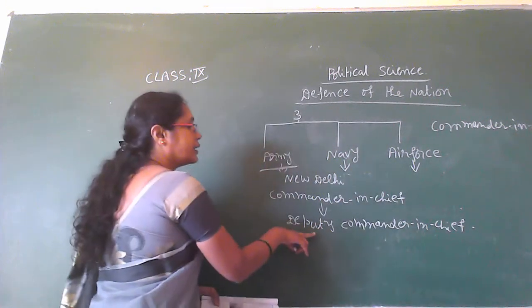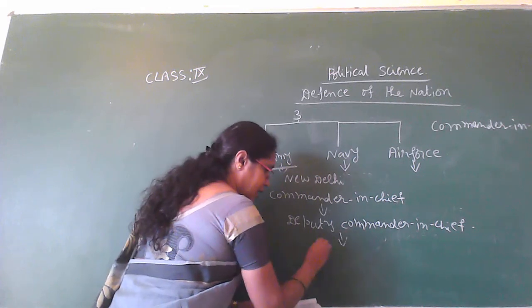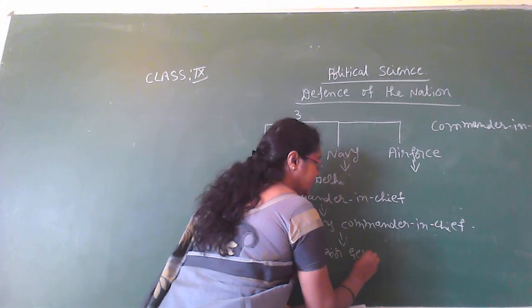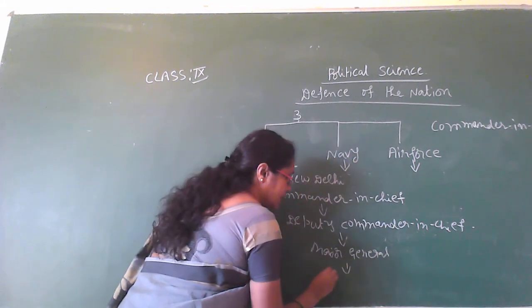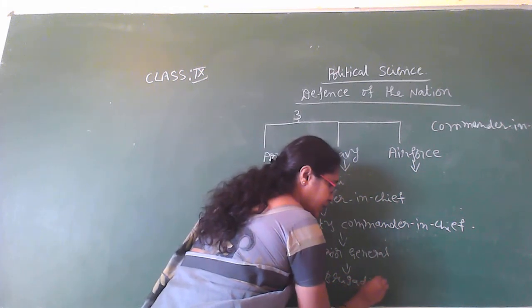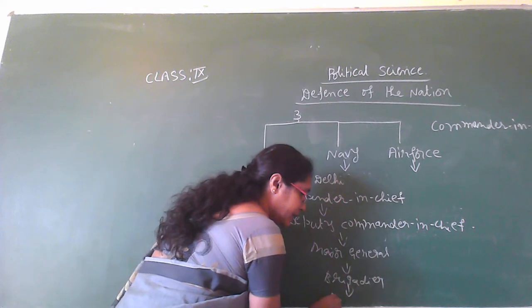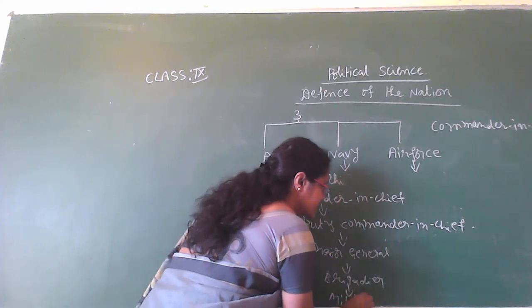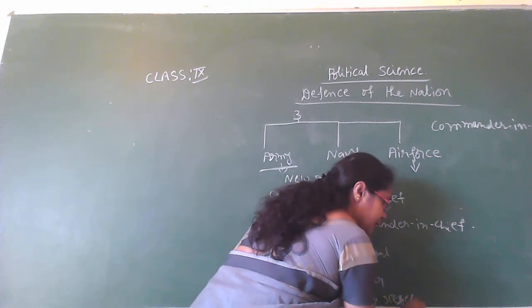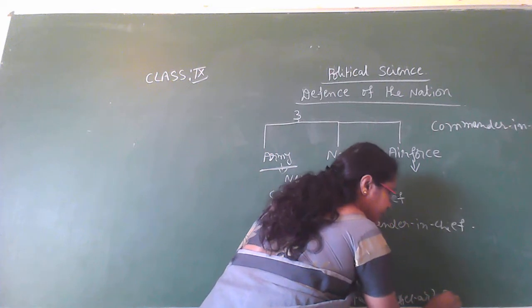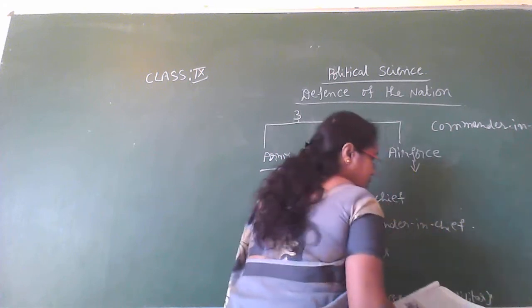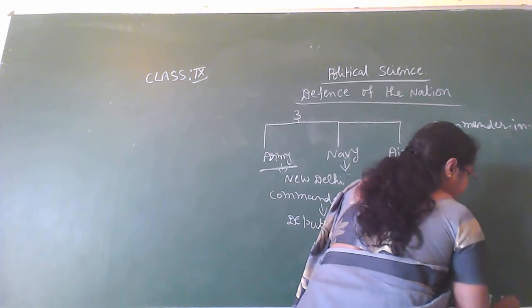Under the deputy commander-in-chief, the major general works. Under him, the brigadier works. Under him, the military secretary and military engineer assist him in his work.